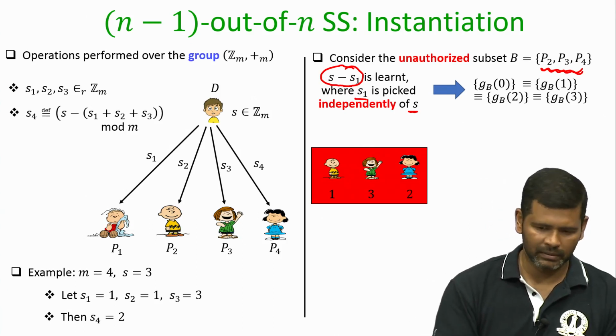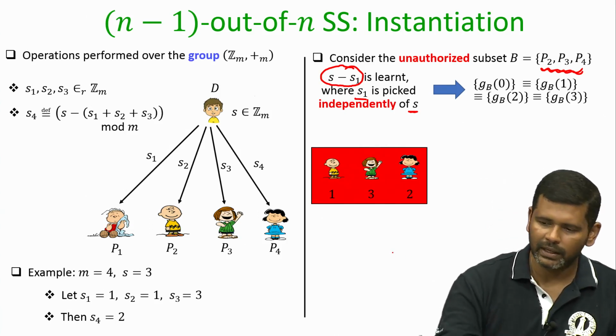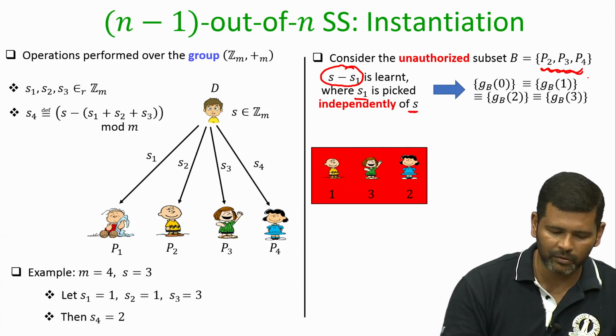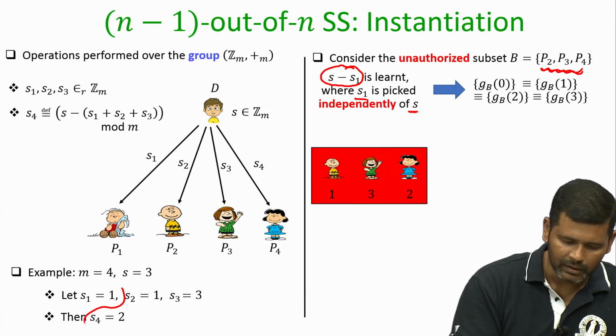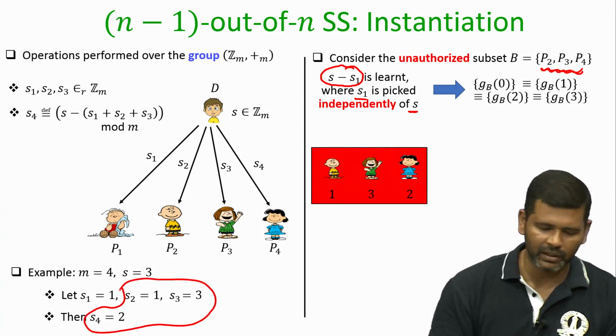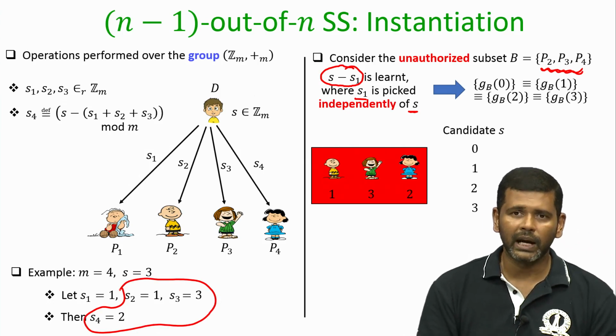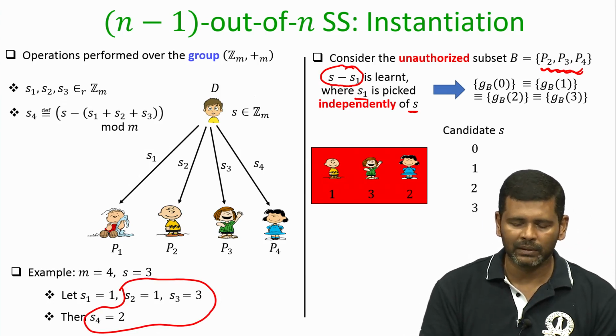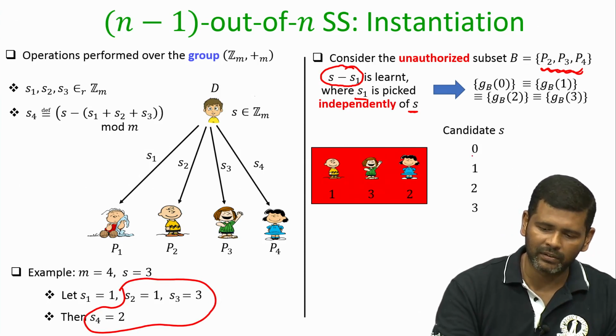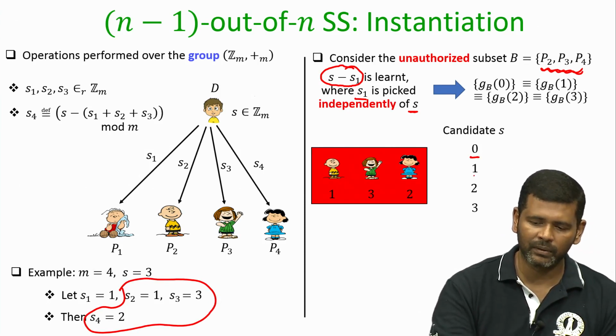So, let us see this concretely. Again, the parties 2, 3 and 4 in this specific case will be having access to these 3 shares, and they are arguing in their mind together whether they have actually seen the shares corresponding to the secret being 0, secret being 1, secret being 2, secret being 3.